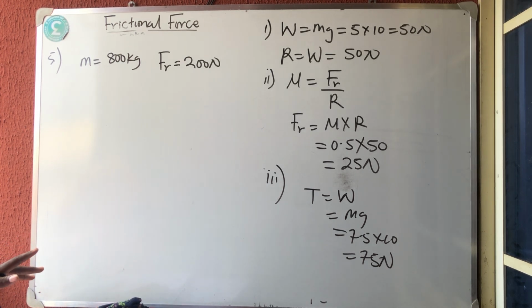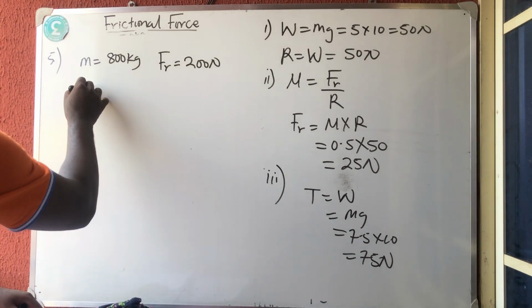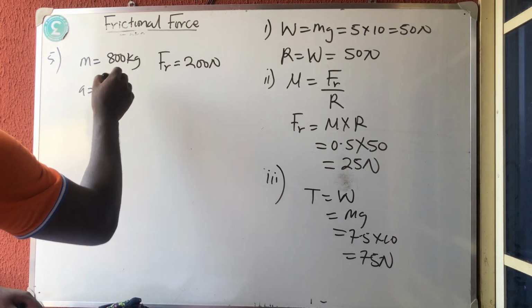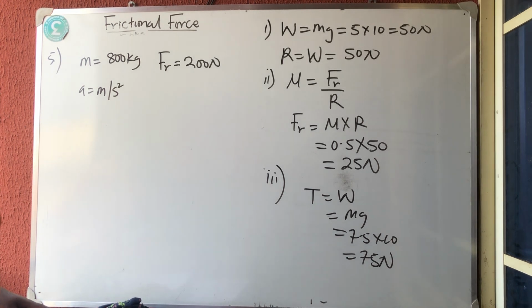If it accelerates at 2 meters per second squared, calculate the magnitude of the applied force on the car.